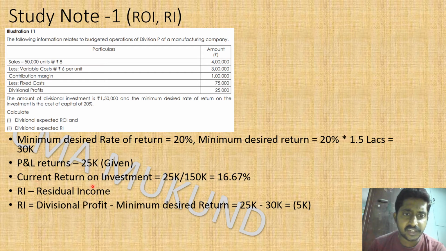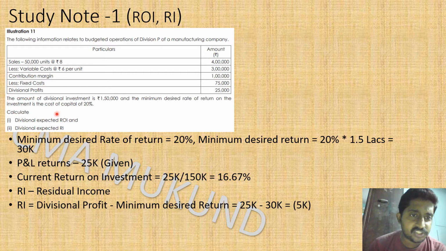Okay, so the current return on investment: I have budgeted 25,000 for the investment of 1.5 lakhs, which is 16.67 percent. It's my budget. However, the overall target is a 30,000 return, which is a 20 percent ROI. So I want an ROI of 20 percent, against which I am getting an ROI of only 16.67 percent.